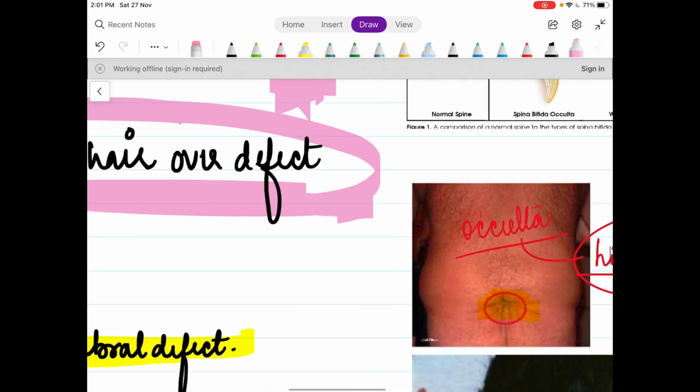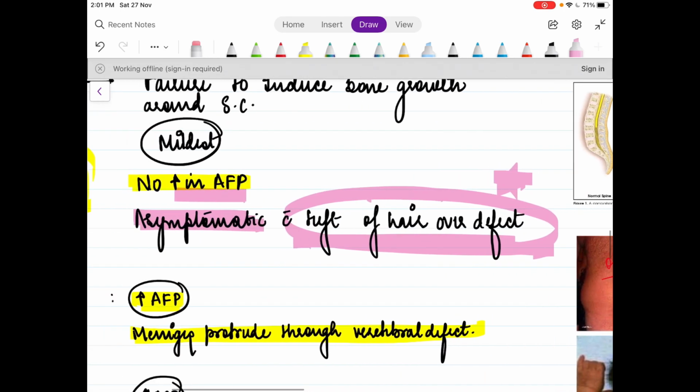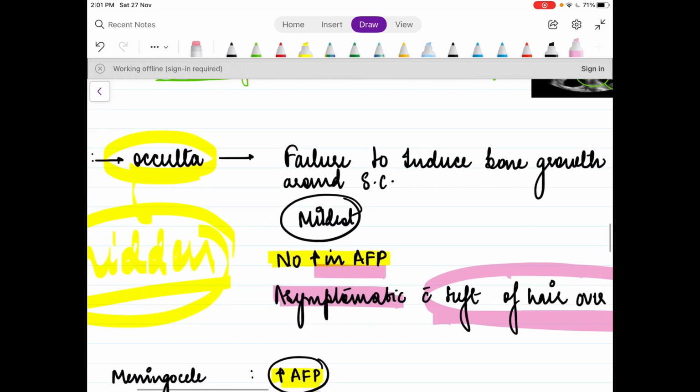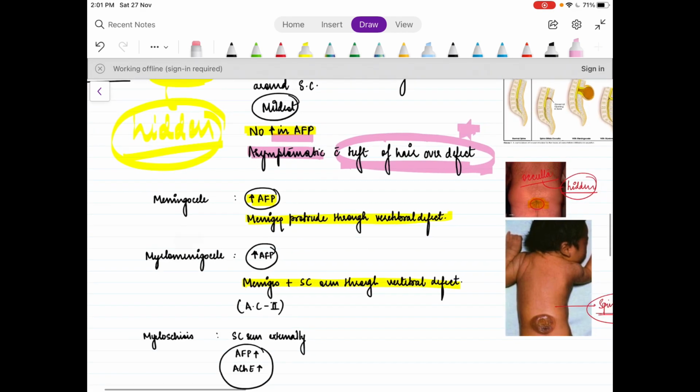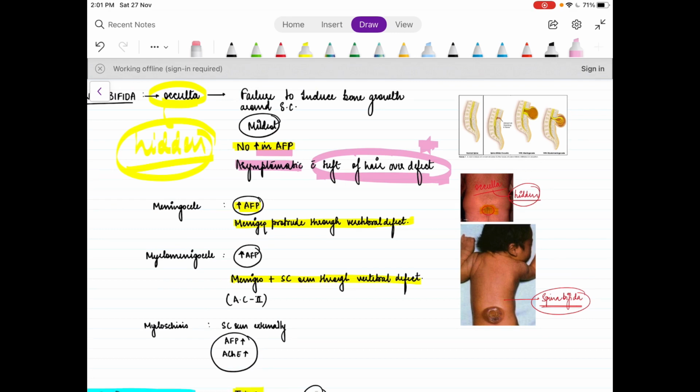But what do you mean by this word occulta? Occulta means hidden, as this anomaly is. We cannot see this anomaly directly, and we can only infer that this anomaly exists. It's very much asymptomatic and is a very mild anomaly. The problem comes when there is a case of a meningocele, a myelomeningocele, and a myeloschisis.